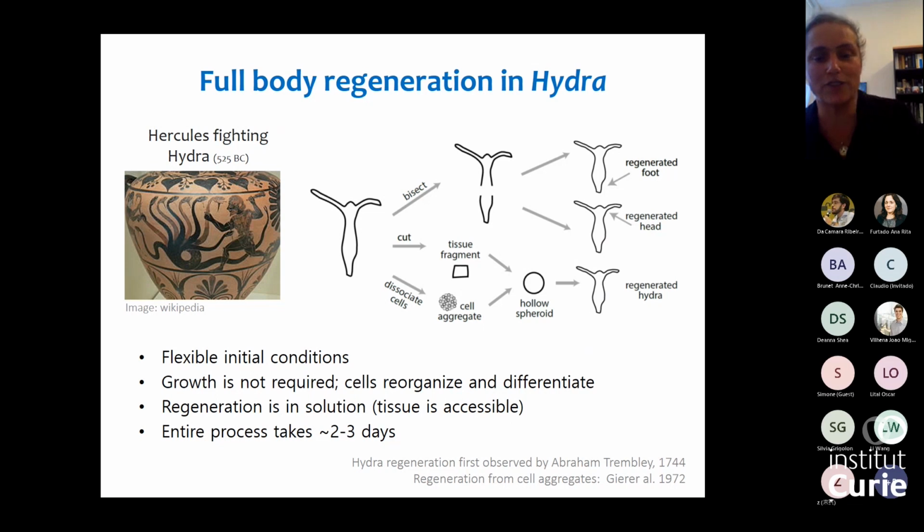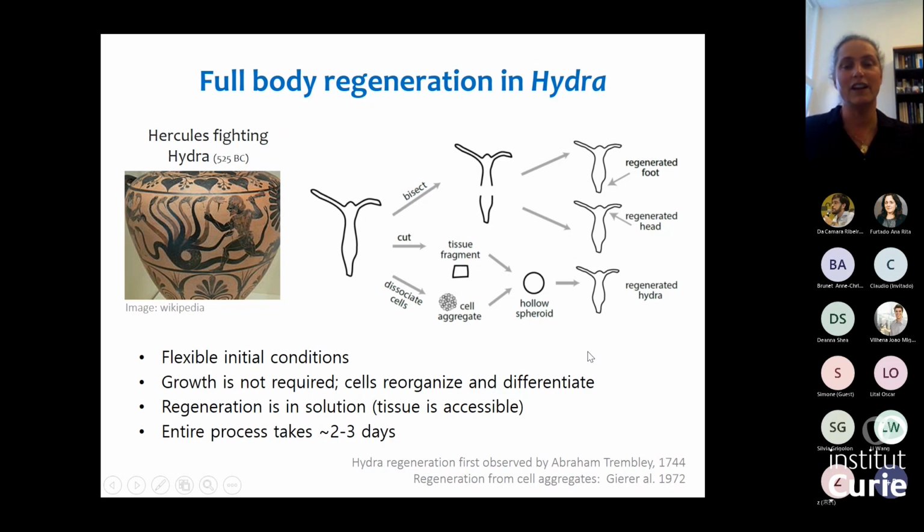And Hydra, which was first studied by Abraham Tremblay in the 18th century, is able to regenerate if you chop it into parts. So if you cut it in half, each half will grow the missing half. You can cut it into many pieces, and each piece will develop into a Hydra, as I'll show you today. And you can even put it in the blender, dissociate it completely into individual cells, reaggregate them, and again, regenerate a complete animal.